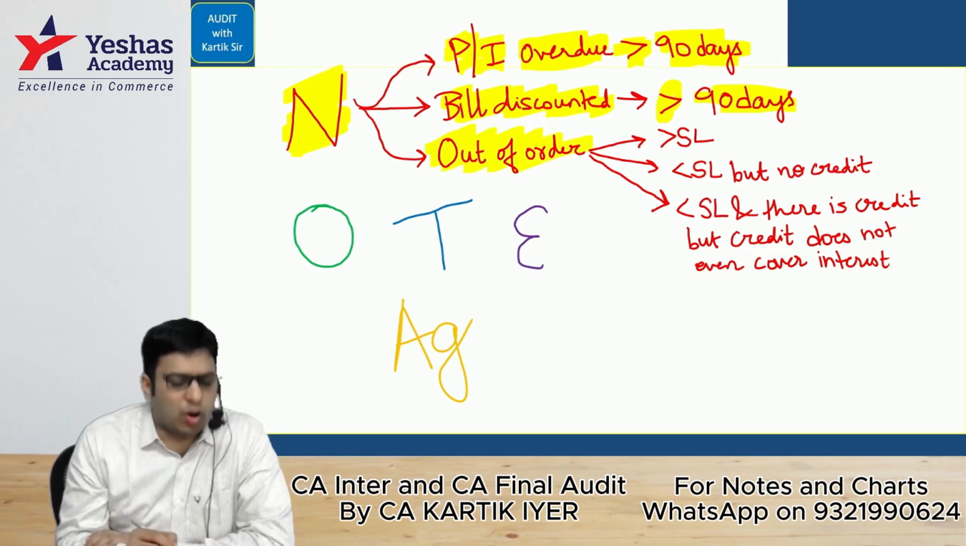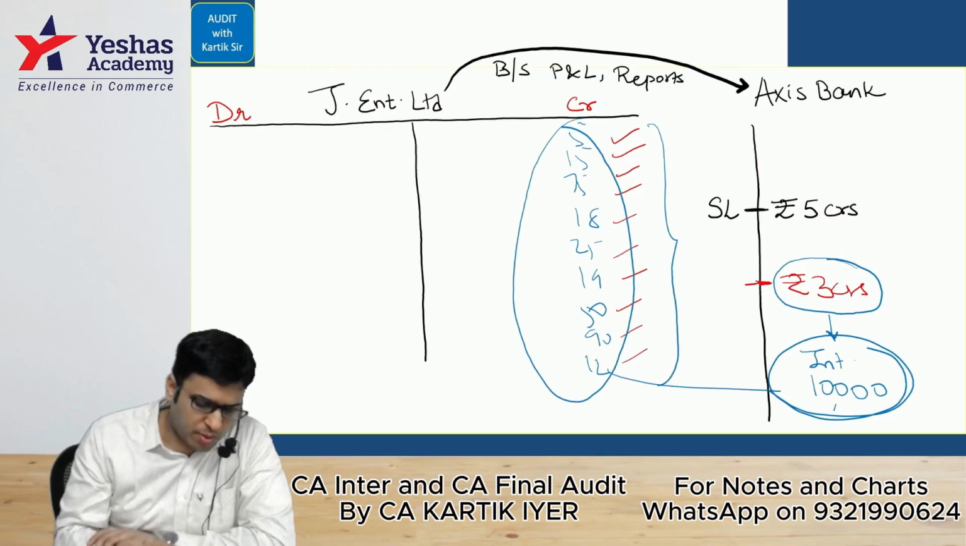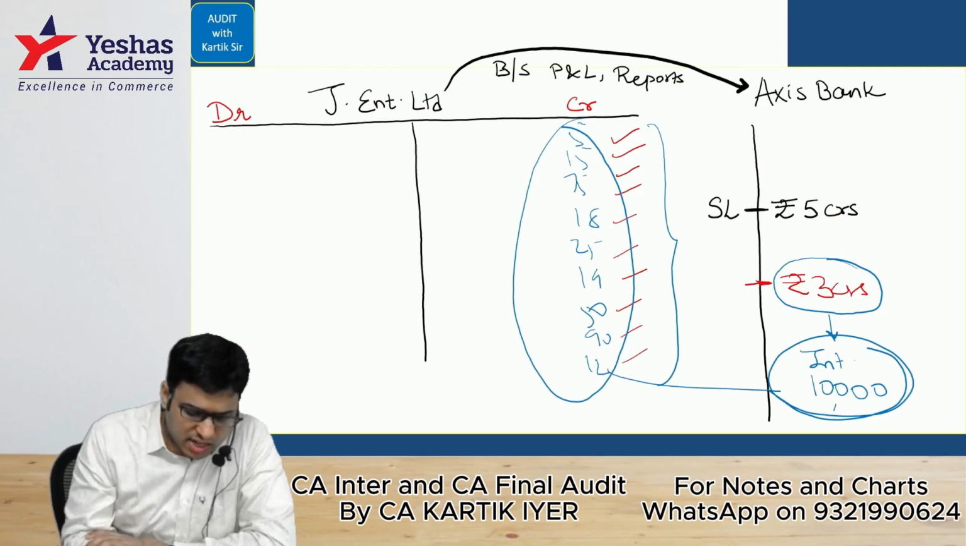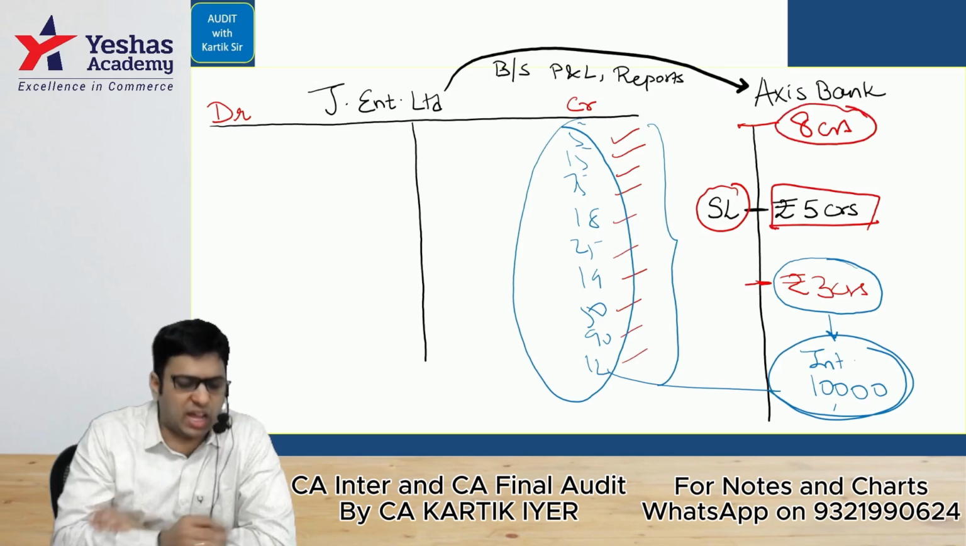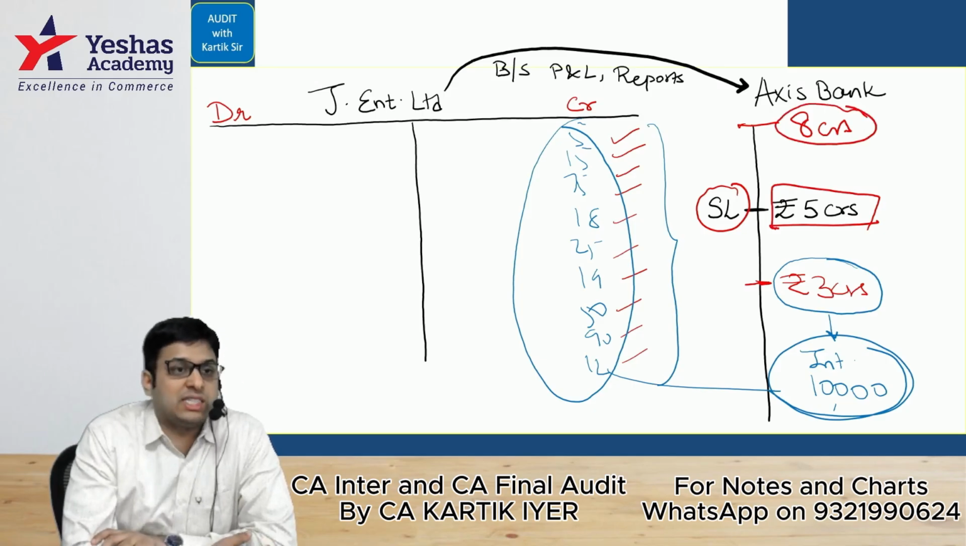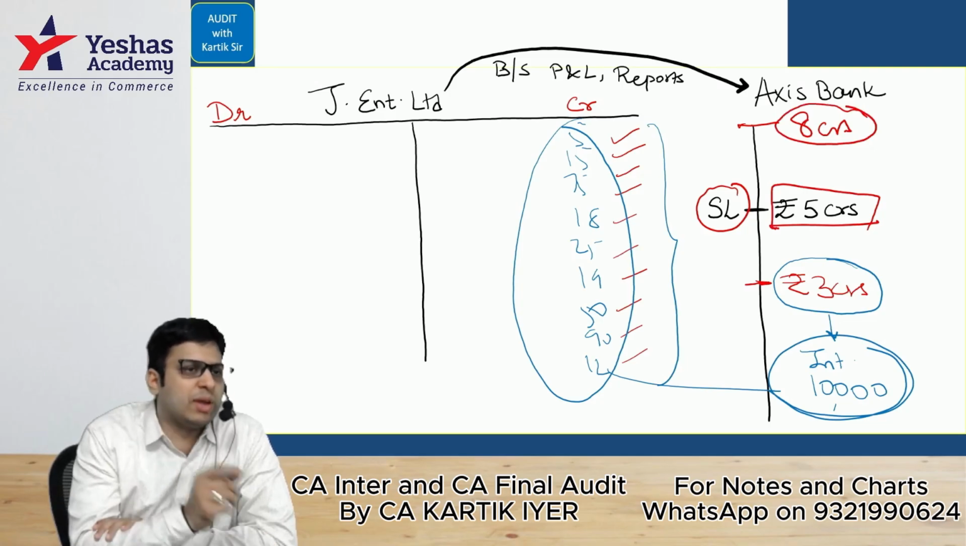When is the asset out of order? For that, we had done this example, if you remember. Whenever the sanction limit is, let's say, 5 lakhs, but the person has taken more than, sorry, the sanction limit is 5 crores. The person takes more than 5 crores as the amount, and it stays that way for a long time. In that case, we say that it is out of order. Hence, it becomes an NPA.